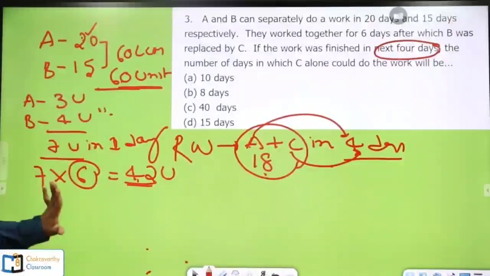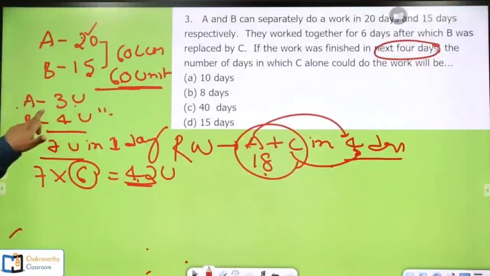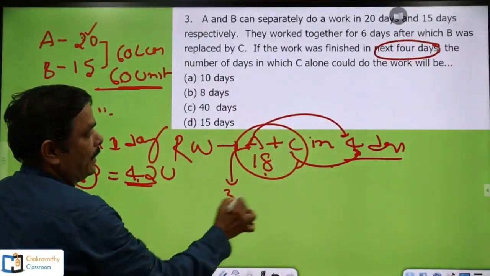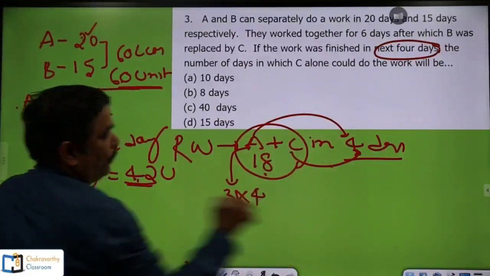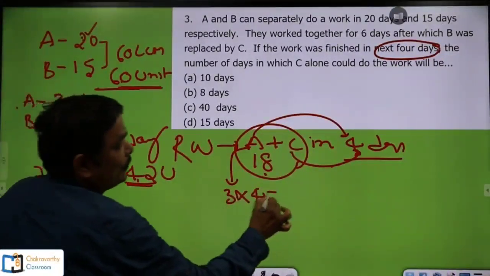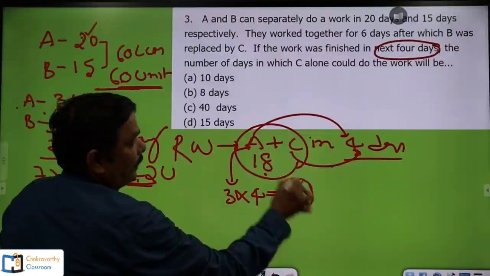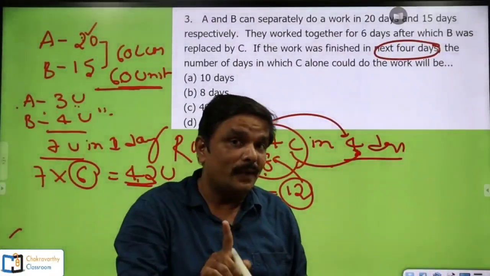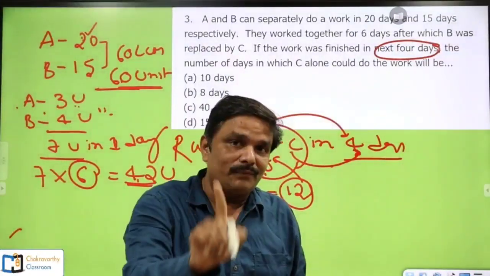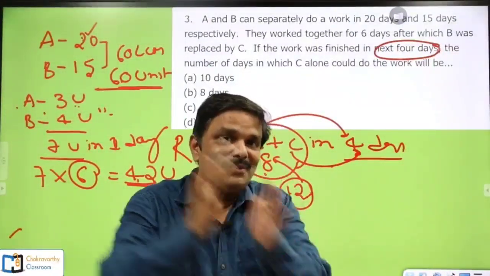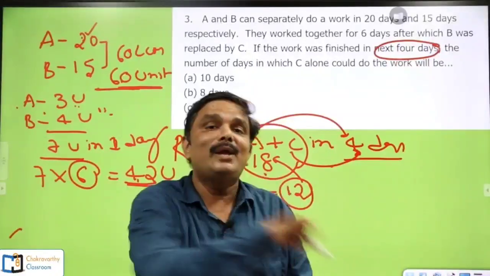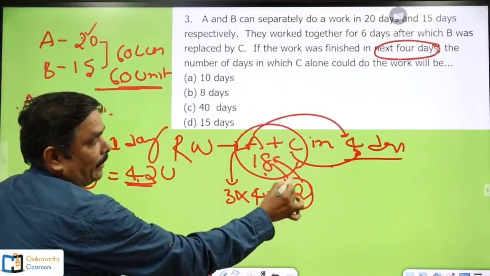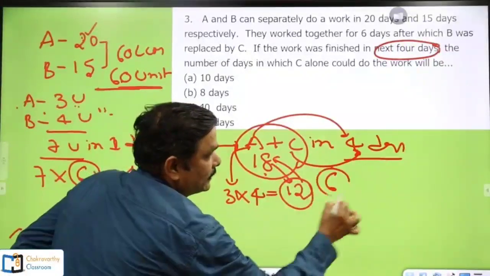A's capacity is 3 units of work in 1 day, so 3 units into 4 days is 12 units of work out of 18 units completed by A. I repeat: out of 18 units of work, 12 units were completed by A in 4 days. That means the remaining work is 6 units.